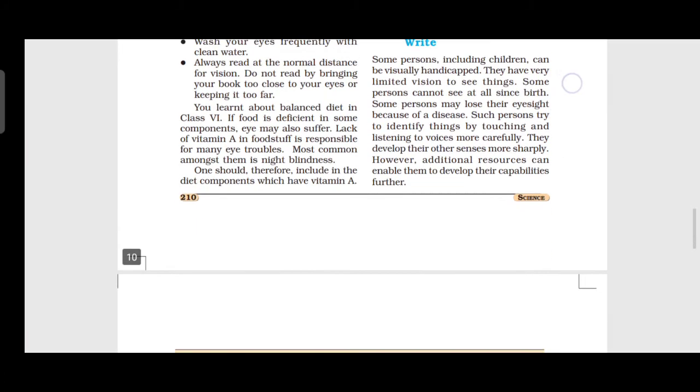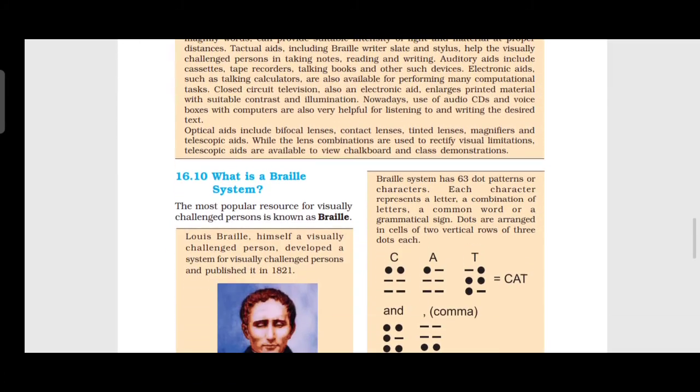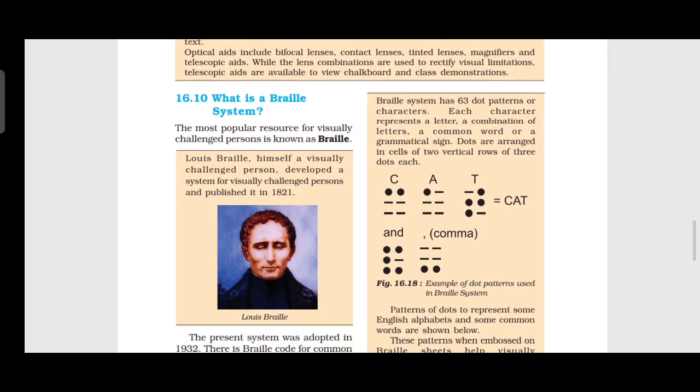Here they have given a visually challenged person. What is the braille system? The most popular resource for visually challenged persons is braille. Louis Braille, himself visually challenged, developed a system for visually challenged persons and published it in 1821.